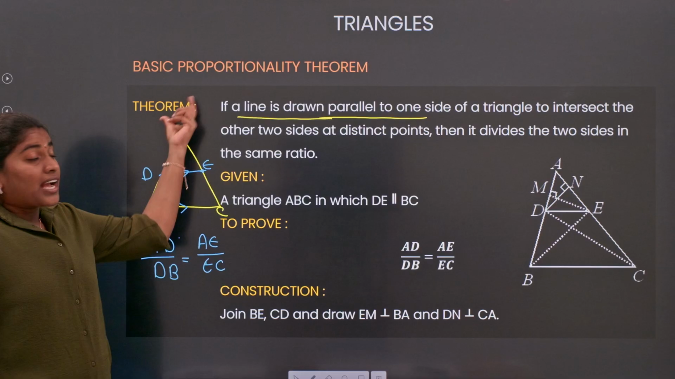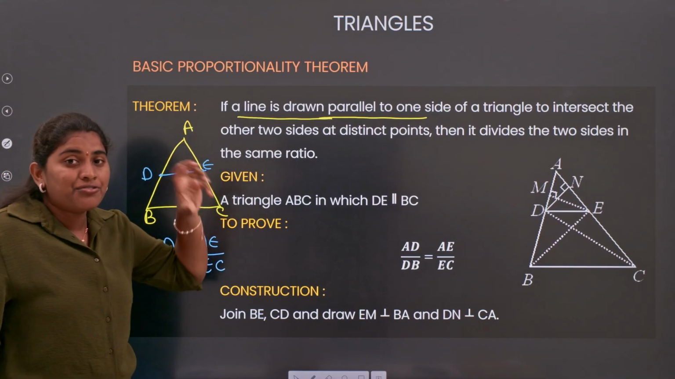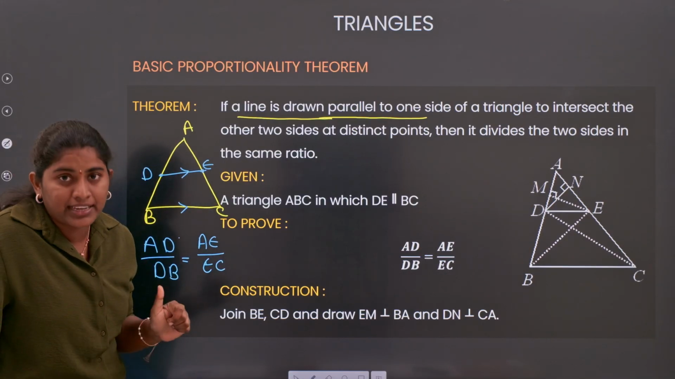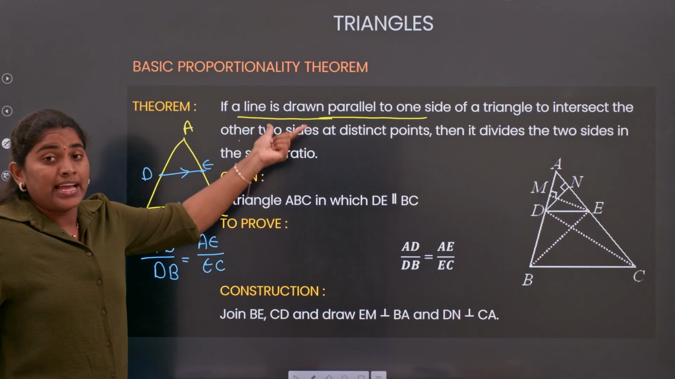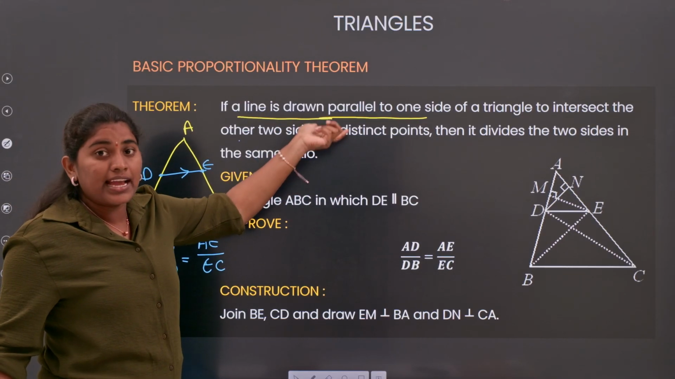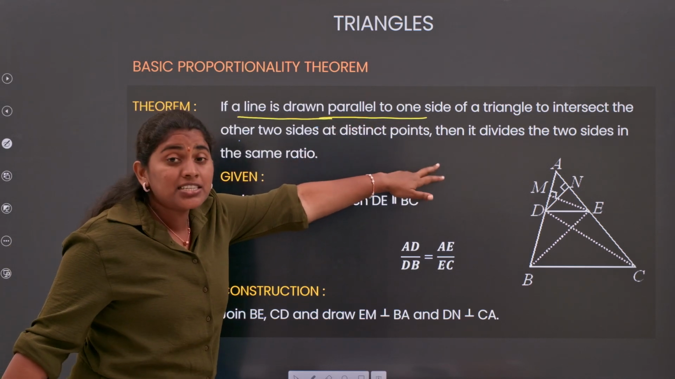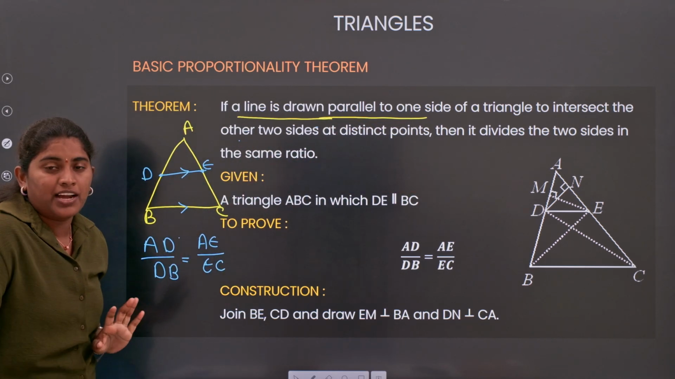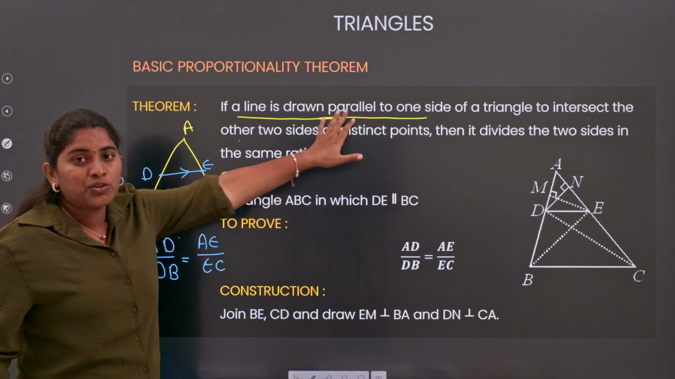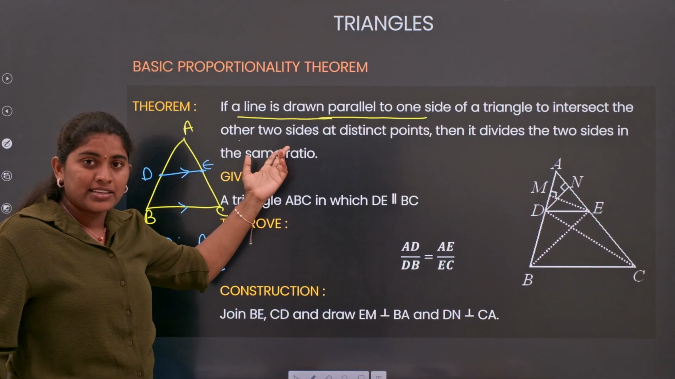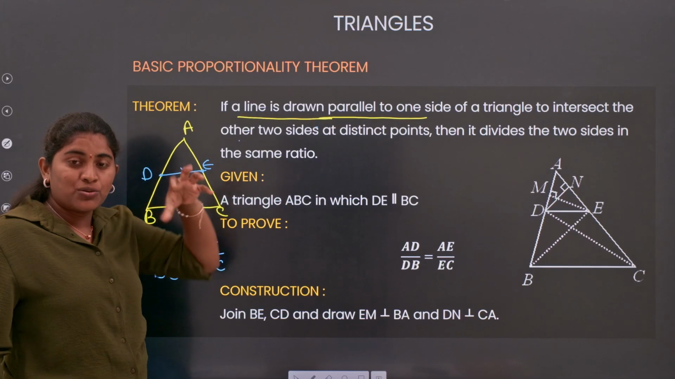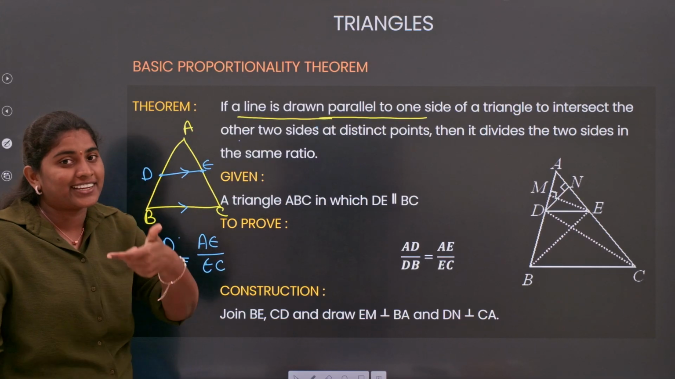Clear? Now, coming to the statement of our BPT: if a line is drawn parallel to one side of a triangle to intersect the other two sides at two distinct points, then it divides the two sides in the same ratio. Understood? But make sure that your statement has the keywords, like line parallel to one side, intersecting two sides at two points, divides the two sides in the same ratio. These types of keywords you need to use whenever you are writing the statement.